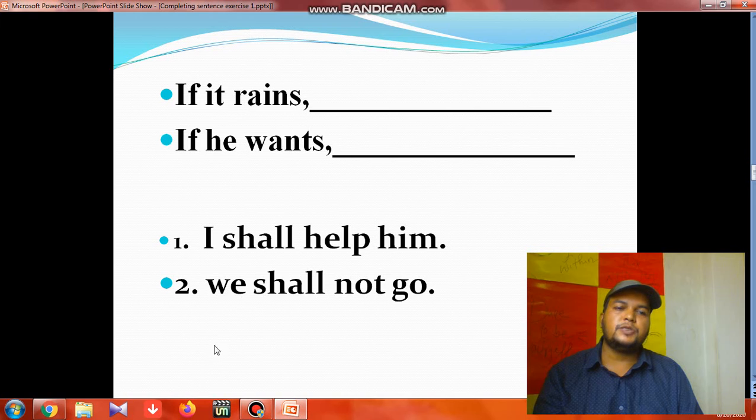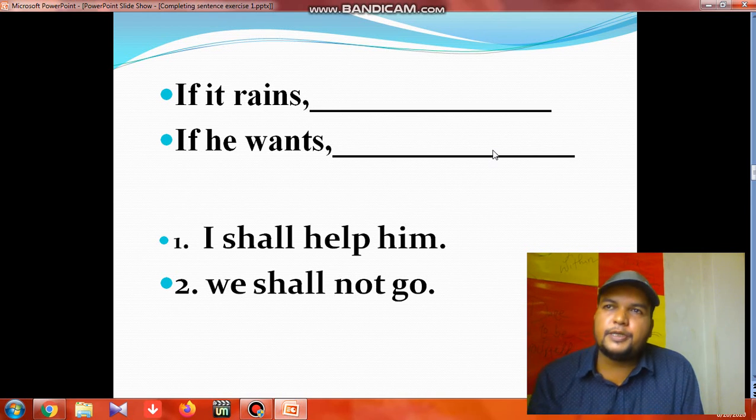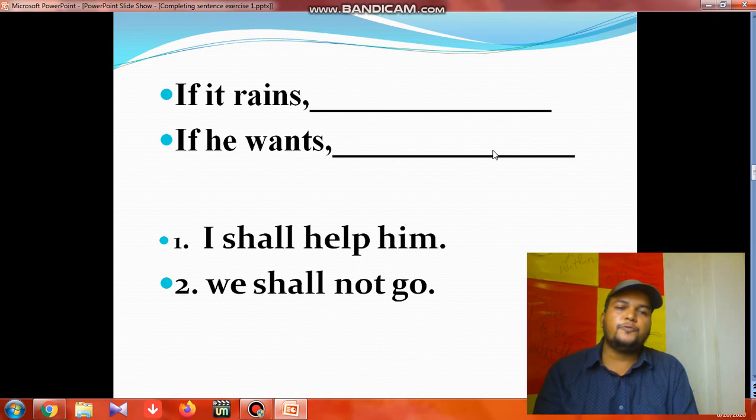"We shall not go" is future simple. "I shall help him" is also future simple. So simply keep in mind that if you find present simple after "if", then to construct the second clause you need to follow the structure of future simple. That's all.